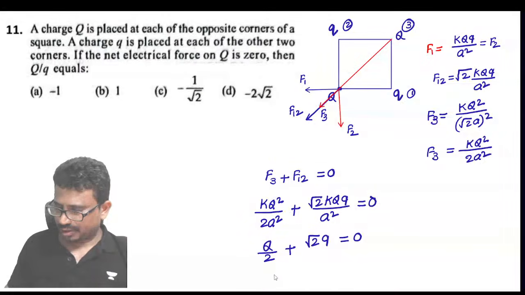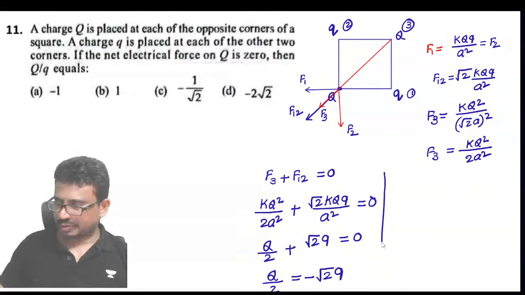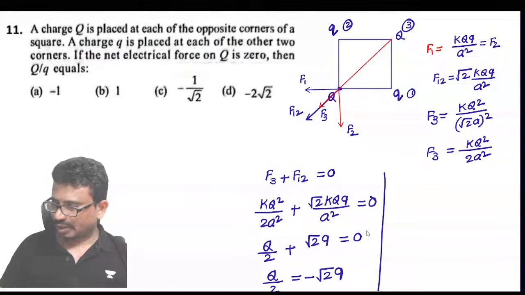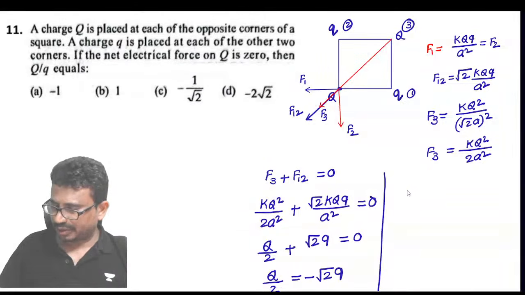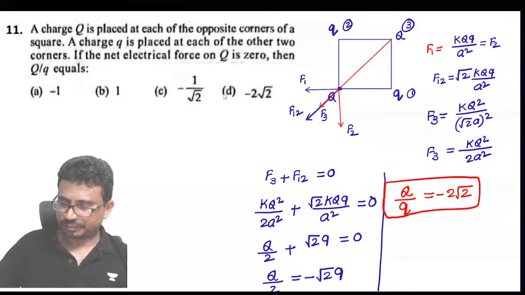So now we'll get Q by 2, which is equal to minus root 2 into Q. Now, how much is the Q value? Tell me now here. This is Q by small q, which will be equal to minus 2 into root 2. So this is the ratio.